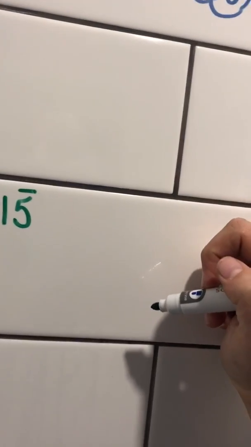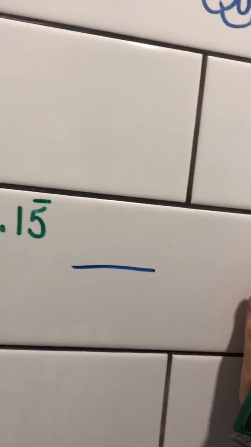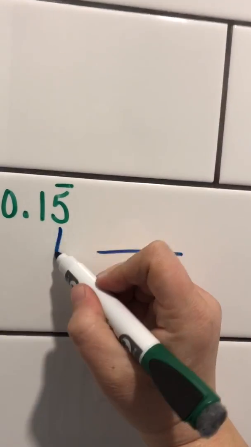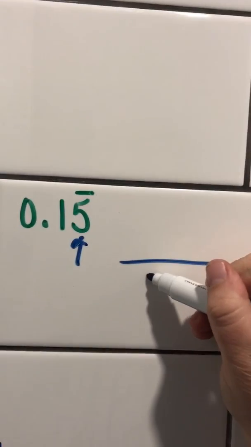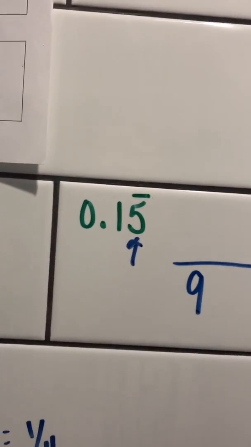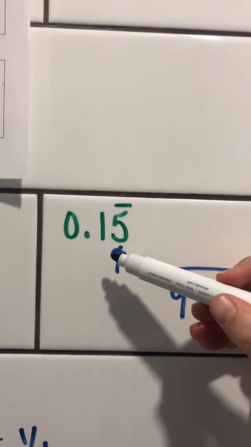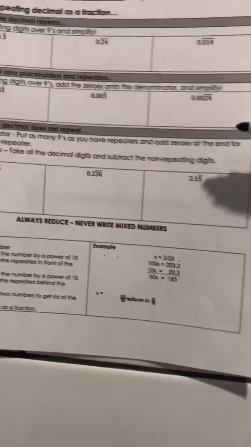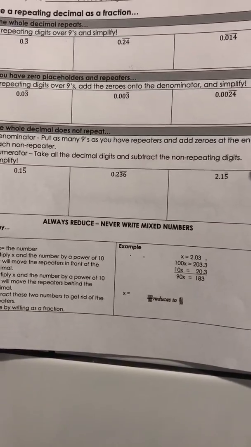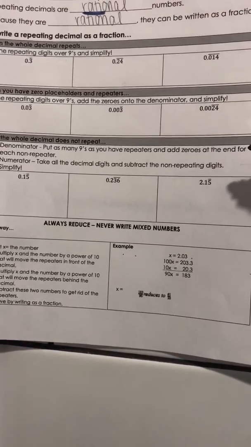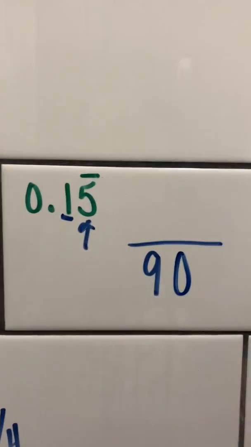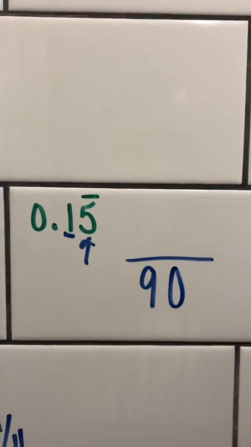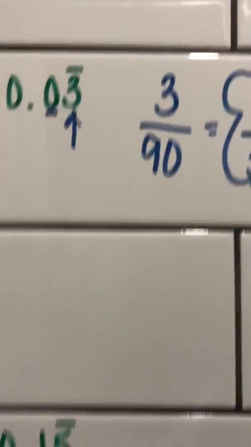So the rule tells me, and I'm going to write it out as I go, for the denominator, I'm going to put as many 9s as you have repeaters. I have 1 repeater here. It's that 5. I'm going to use a 9 to represent that repeating decimal. Now I have a 1 that's not repeating. So this rule up here, if I'm looking at the notes, says put as many 9s as you have repeaters and add zeros for the non-repeater. Well, this 1 is not repeating. I'm going to use a 0 to represent that. So far, this is very much like the one that we did up above.